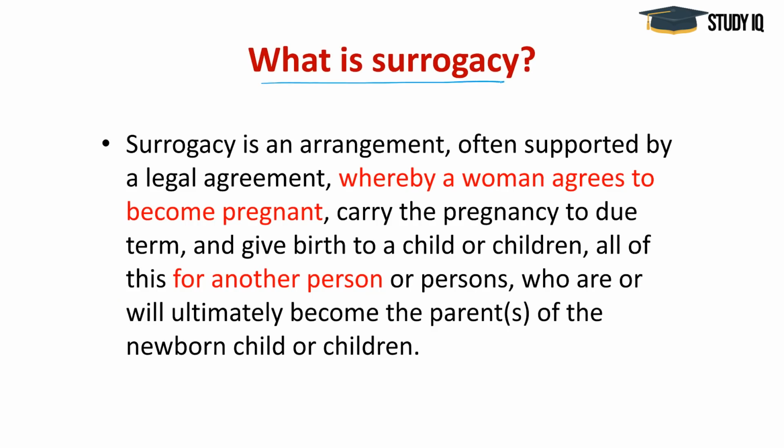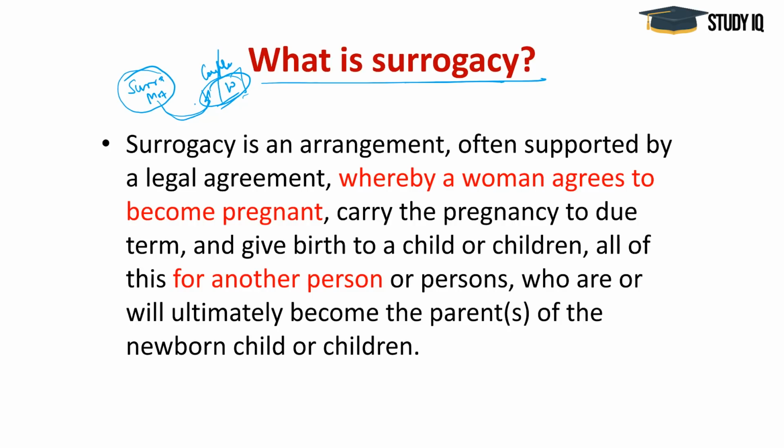So first of all, what is surrogacy? There are three parties involved here: a surrogate mother and a couple, which includes husband and wife. It could be a gay couple too. For the definition of surrogacy, couple means any couple, whether it is a heterosexual couple or a homosexual couple, anyone. When another woman, whom we refer to as the surrogate mother, carries and gives birth to a child for a couple who want to have a baby but are unable to do so because of infertility or some other reasons, it is called surrogacy.